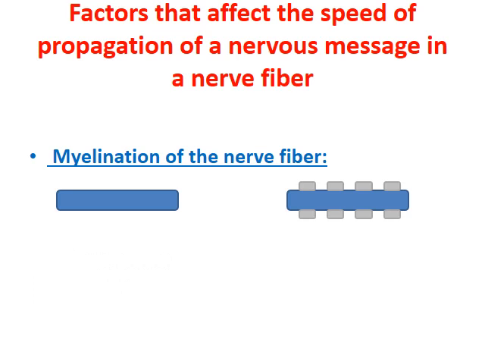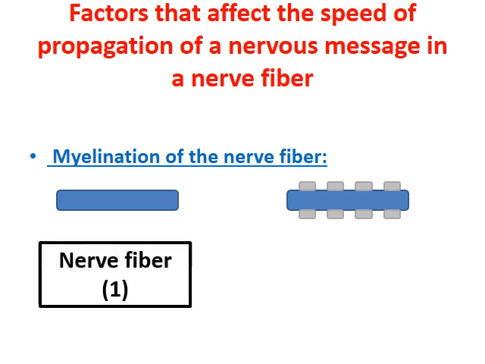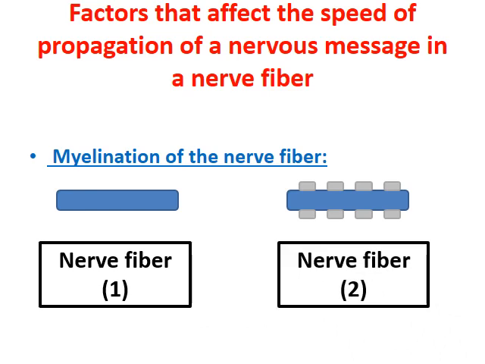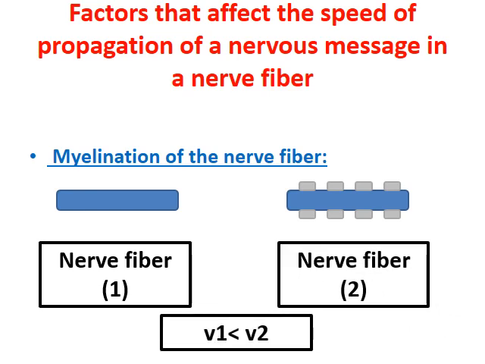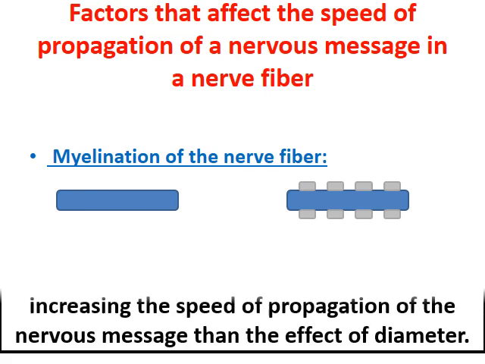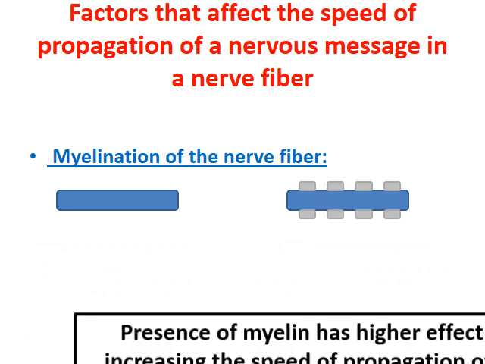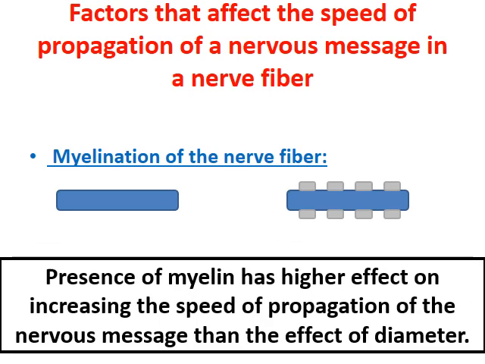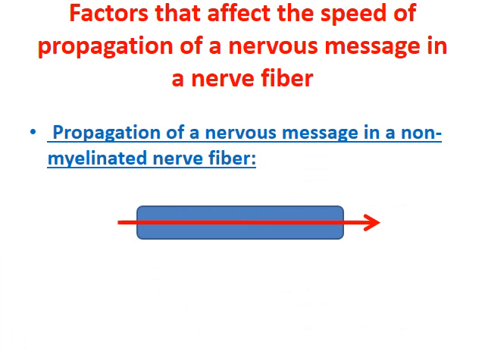Second factor, myelination of the nerve fiber. Nerve fiber 1, nerve fiber 2. Nerve fiber 1 is not myelinated, nerve fiber 2 is myelinated. So in nerve fiber 2, the speed is more than in nerve fiber 1. What does this mean? The presence of myelin has a higher effect on increasing the speed than the effect of the diameter.